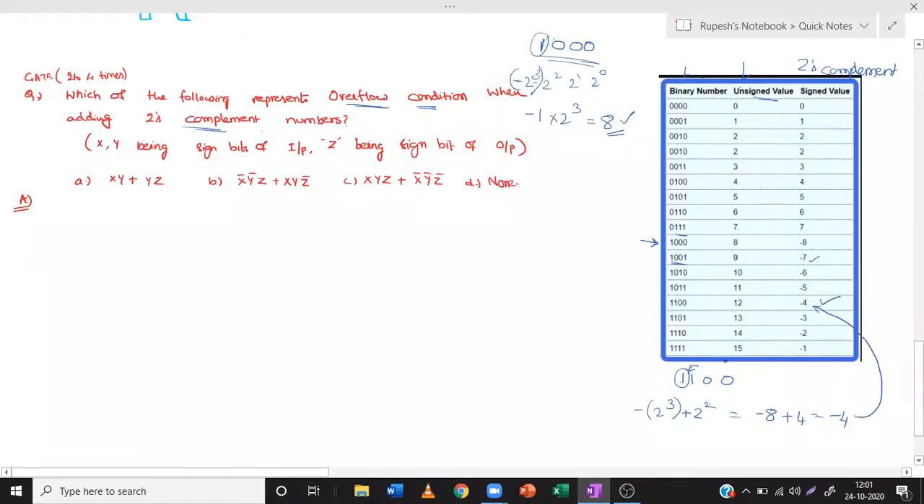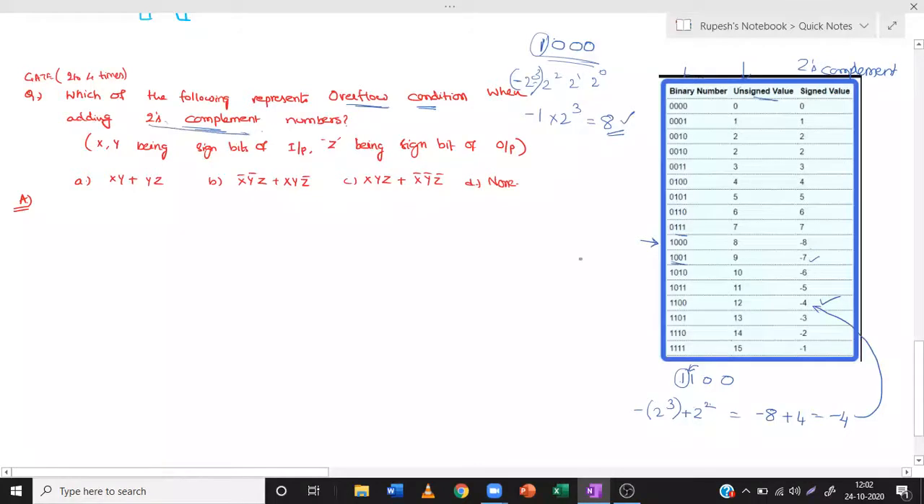Okay. By the end of the session, we'll see how to convert an unsigned binary value into a 2's complement value. We'll see that. But for now, let us concentrate on this question only. Now you know adding of 2's complement numbers.